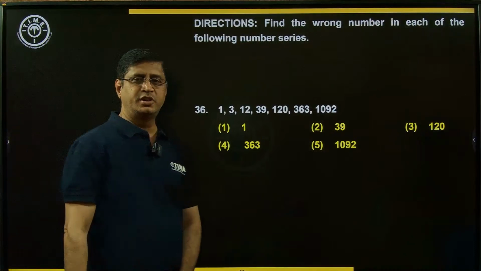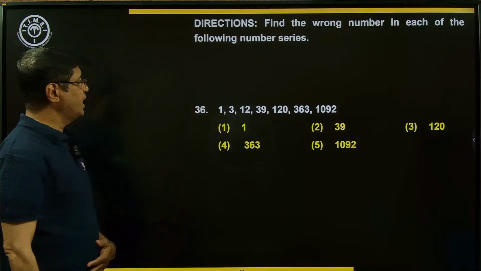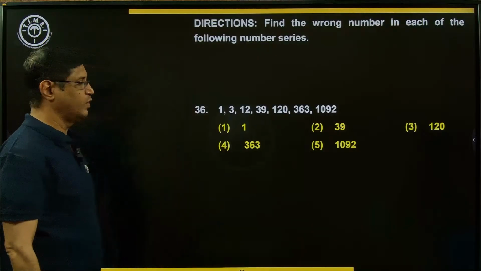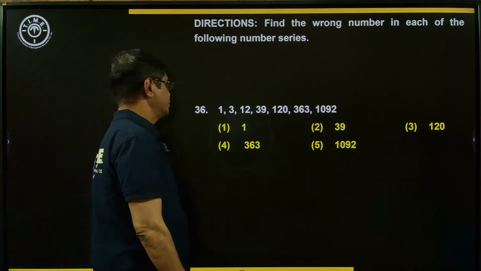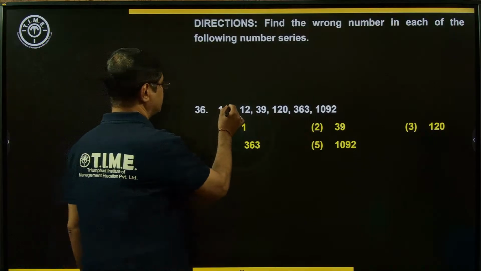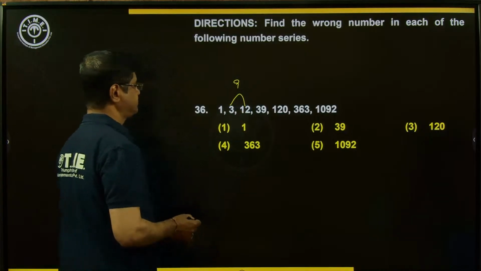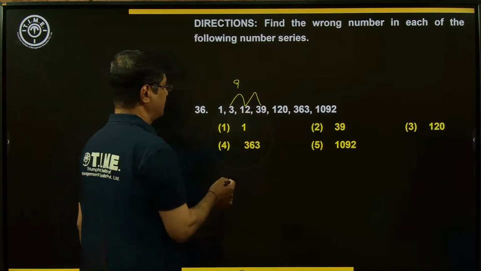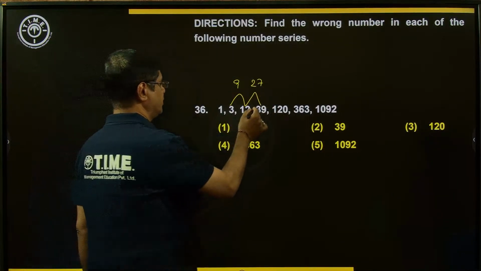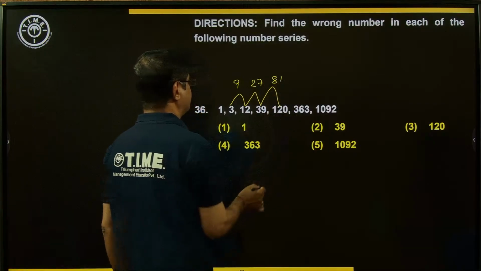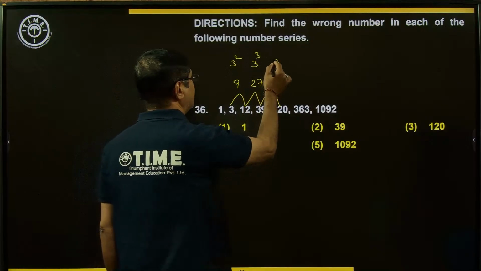Now look at the next set of questions. Here a series is given. Just observe. 1, 3, 12, 39, 120, 363 and 1092. Now what is the condition here? The difference is how much? Difference is equal to 9. Whatever the difference here, it is 27. Am I right? Whatever the difference here, 81. 9 means 3 square, 27 is 3 cube, it is 3 power 4.